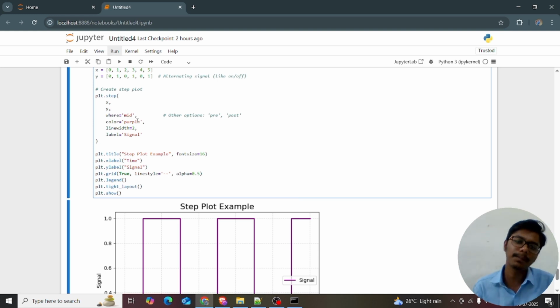I'm a big fan of purple, so I'm using purple. The line width is equal to single and label is equal to signal, like a pulse signal, right? You can see that in hospitals also. So just using plt.step, x, y, where is equal to mid and color is equal to purple. The parameters are x, y, where is equal to mid.